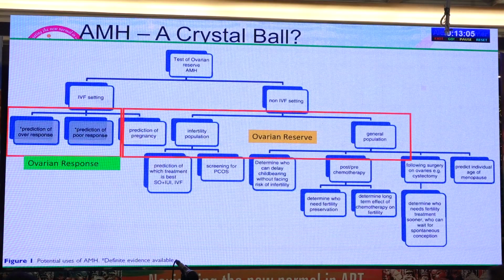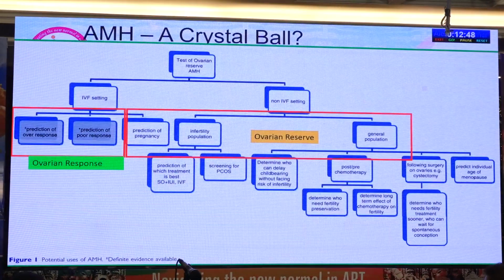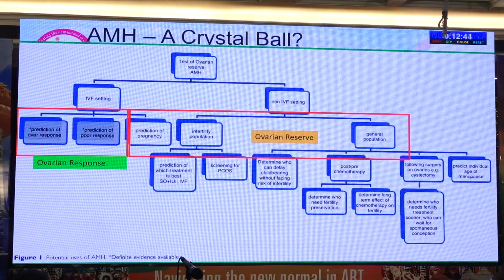So once AMH became widely available, a feeling came into our minds that it is actually a crystal ball. It can tell us almost everything we want to predict when a couple approaches with female infertility. Of course, in the IVF setting, prediction of over and poor response. And does it predict the pregnancy as well?